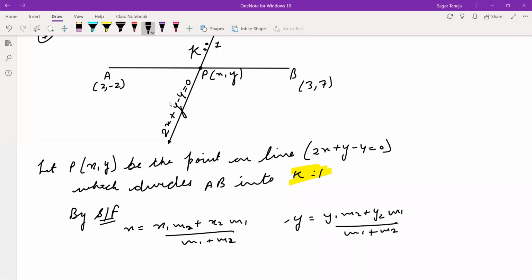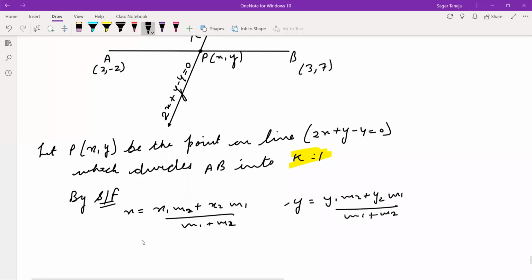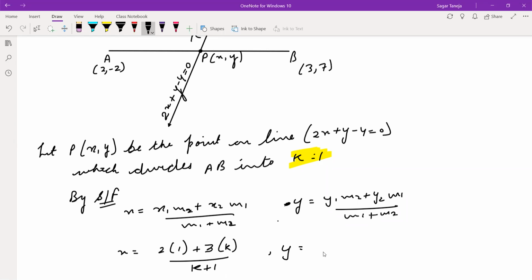Now what is x1? x1 is 2, so writing 2 in place of x1, then m2 is 1, plus x2 is 3 and m1 is k, then m1 plus m2 is k plus 1. The same way y is equal to y1, that is minus 2, then m2 is 1, plus y2 is 7 and m1 is k.